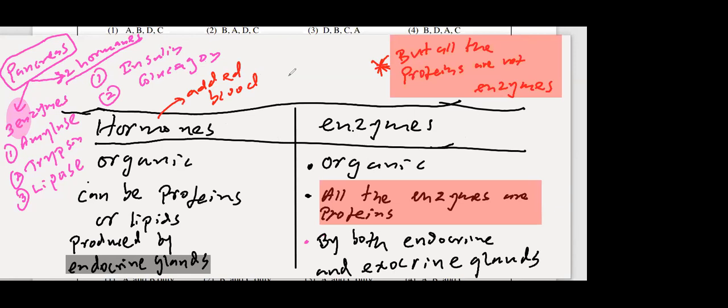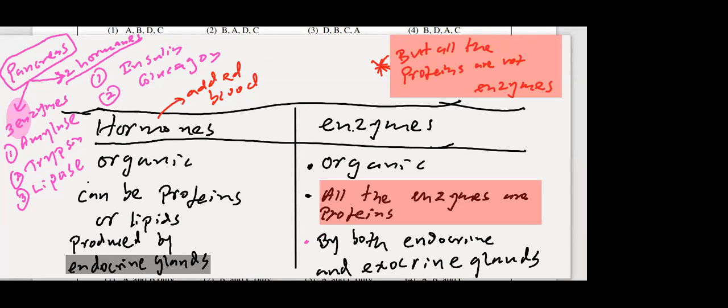Added to blood. Example, estrogen, testosterone, progesterone, they are all present in your blood. If a doctor wants to find the hormone level, any hormone level, growth hormone, estrogen, progesterone, testosterone, insulin, any hormone, they can check the blood sample whether the hormone is available in the required amount, or if it is less, then they can take precautions. But enzymes are not added to the blood.